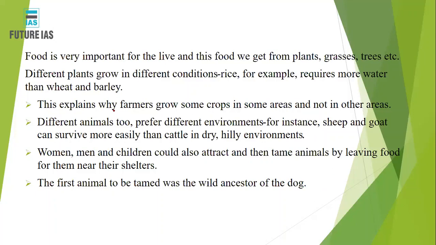So let's begin with our new chapter, the third chapter. As we have seen, food is very important for life, and this food we get from plants, grasses, and trees. Even today, it is a well-established fact that the early humans also got their food for sustenance from plants, grasses, and trees. Now, different plants grow in different conditions. For example, rice comparatively requires more water, because rice is a humid crop, which requires more water than wheat and barley.